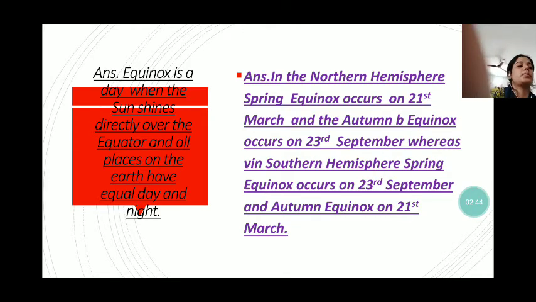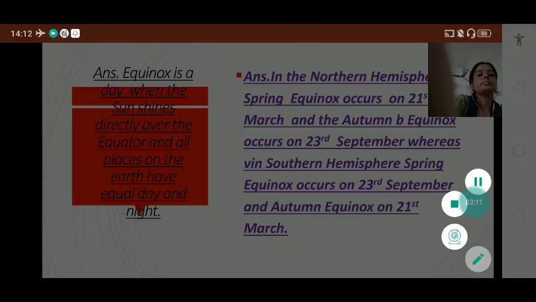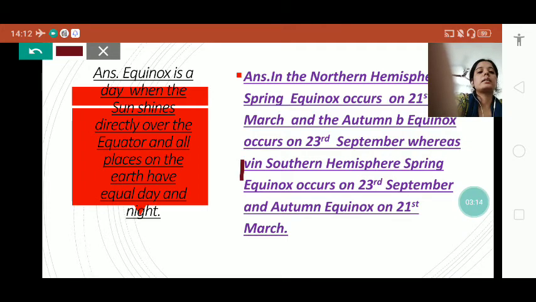The second part of the question is, what are these two special days related to equinox? In which position of the earth do you experience equinoxes? Why? Think and answer. So in the northern hemisphere, the spring equinox occurs on 21st March and the autumn equinox occurs on 23rd September. Whereas in the southern hemisphere, the spring equinox occurs on 23rd September and the autumn equinox occurs on 21st March.